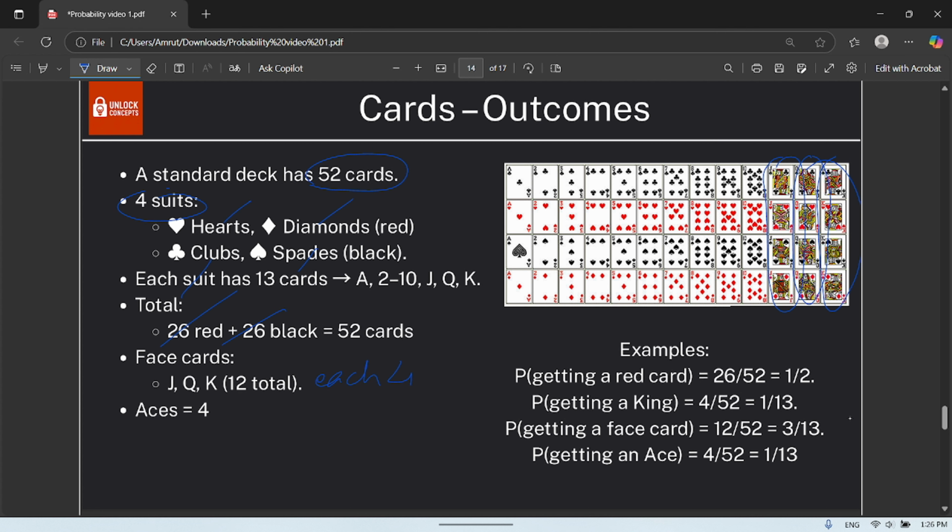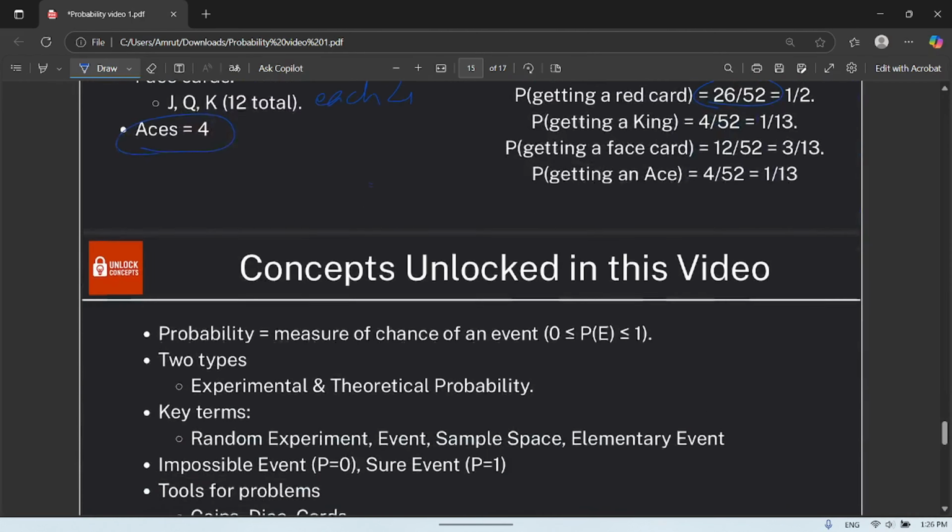And Ace also is A, 2, 3, 4, 5, 6, 7, 8, 9, 10. So you'll be having 13 cards of each suit. So total 13 into 4 is equal to 52 cards, and total aces are 4. So simple. Probability of getting a red card is 26 by 52, which is 1 by 2. Probability of getting a king is 4 by 52, which is 1 by 13. And simply you can find out.